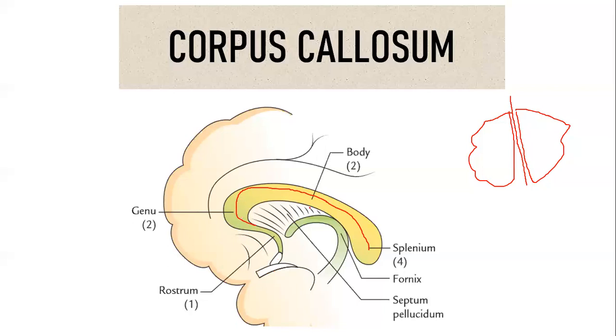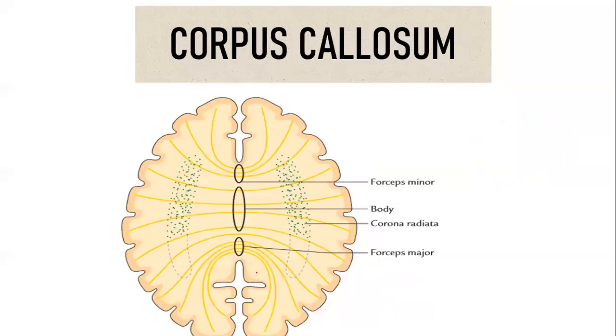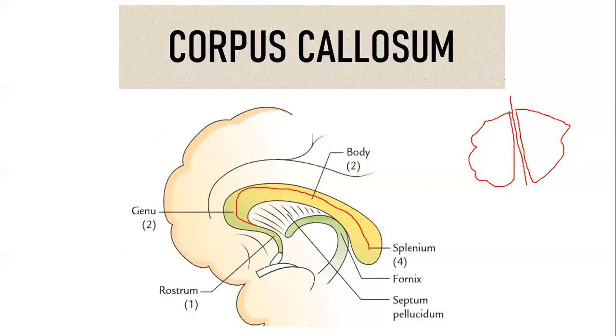Now if you take body, it is going to lie between your genu and then splenium. Next is your splenium. Splenium is the posterior most part of your corpus callosum, where you have some fibers called forceps major. We all saw this corpus callosum is a set of fibers that interconnect two cerebral hemispheres.